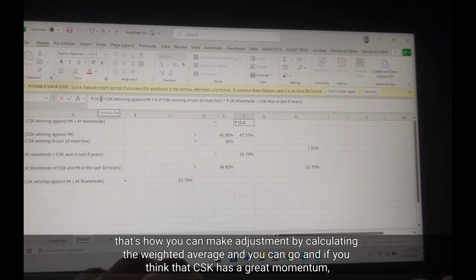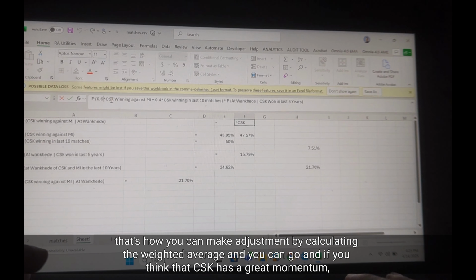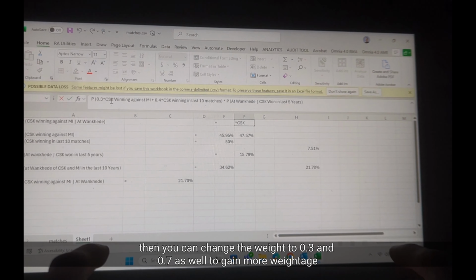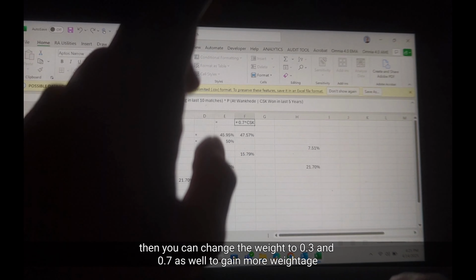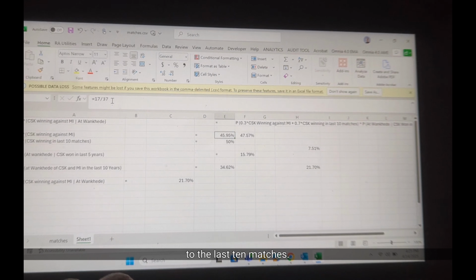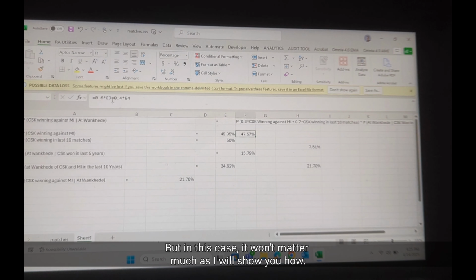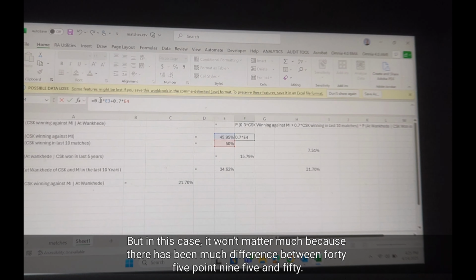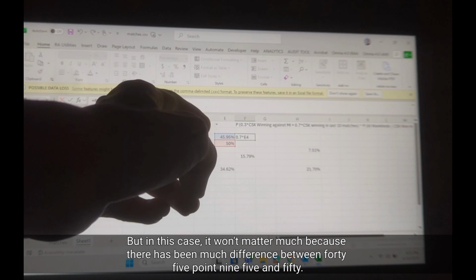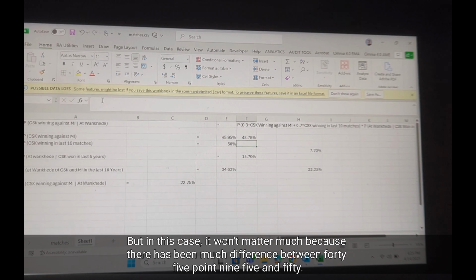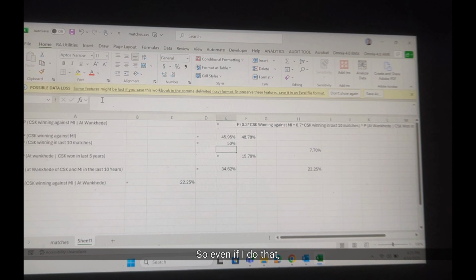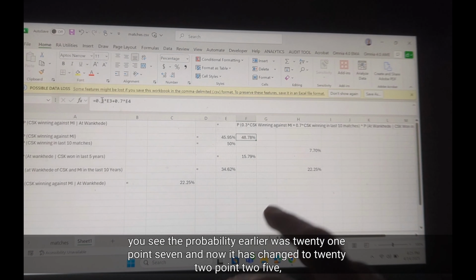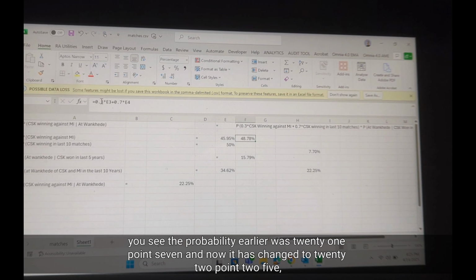That's how you can make adjustments by calculating the weighted average. If you think that CSK has great momentum, then you can change the weights to 0.3 and 0.7 to give more weightage to the last 10 matches. But in this case it won't matter much, because there isn't much difference between 45.95 and 50. So even if I do that, you see the probability earlier was 21.7, now it has changed to 22.25,